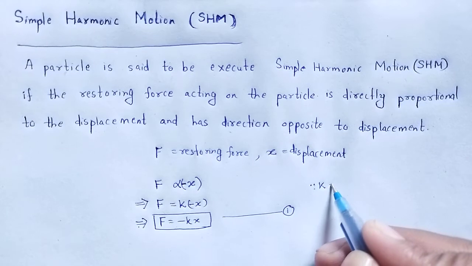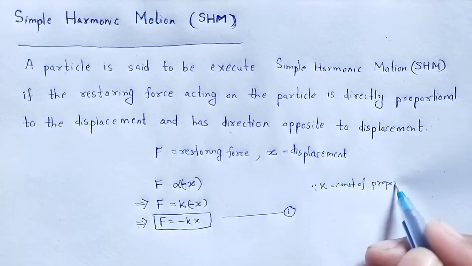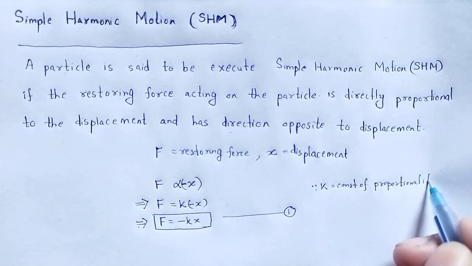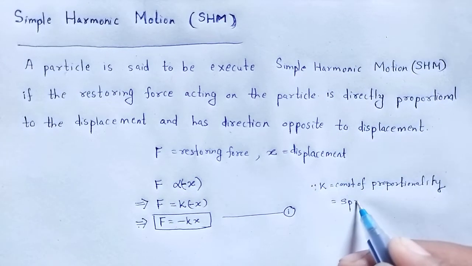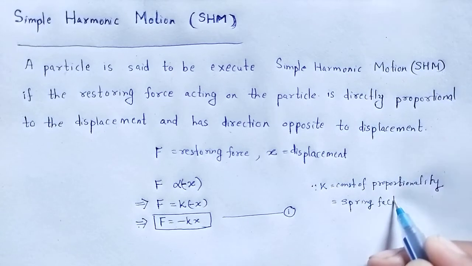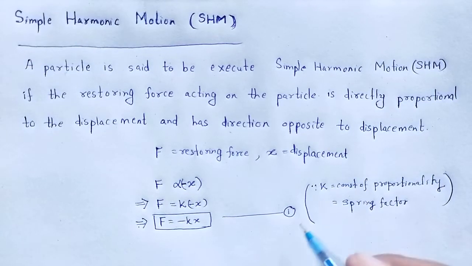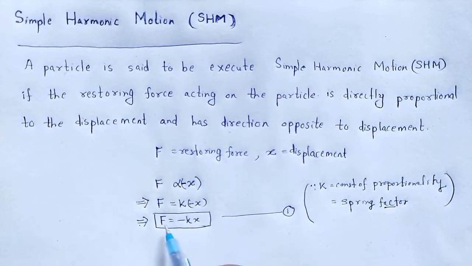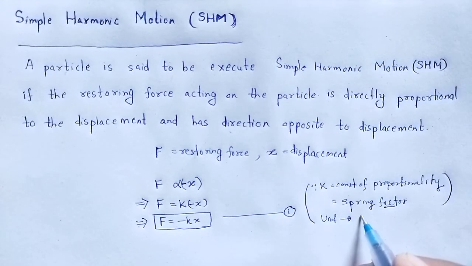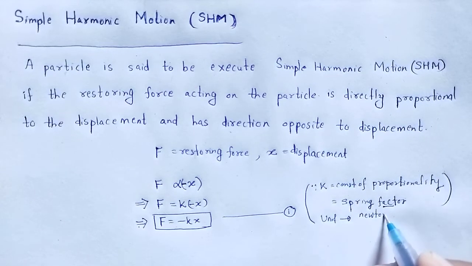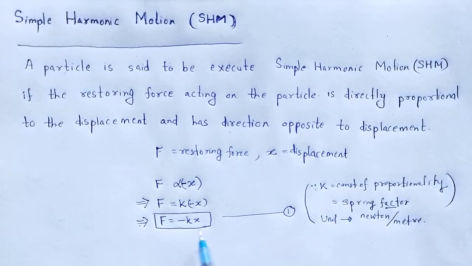Where K is the constant of proportionality and is known as the spring factor. Its unit, that is F by x, is Newton per meter in SI.